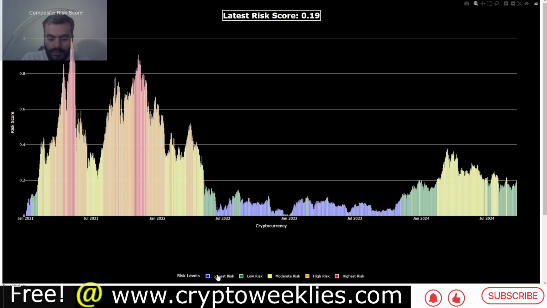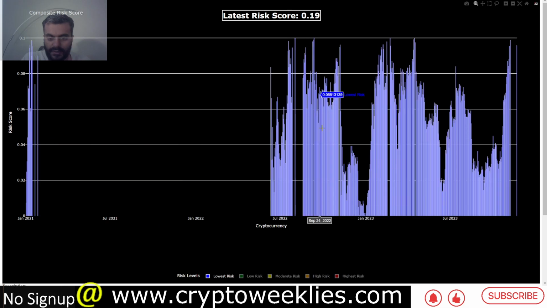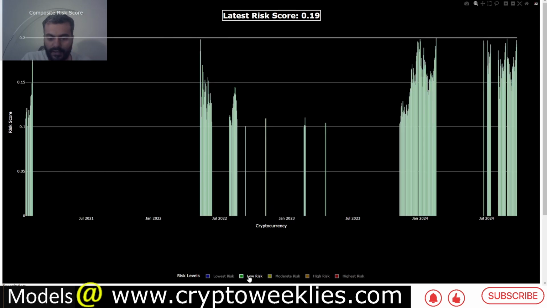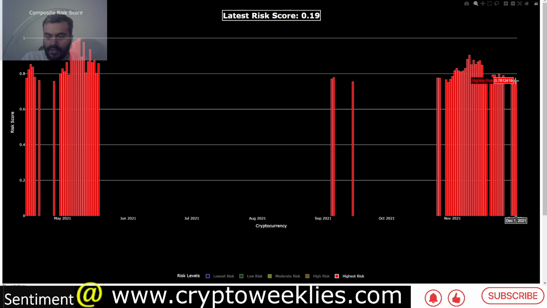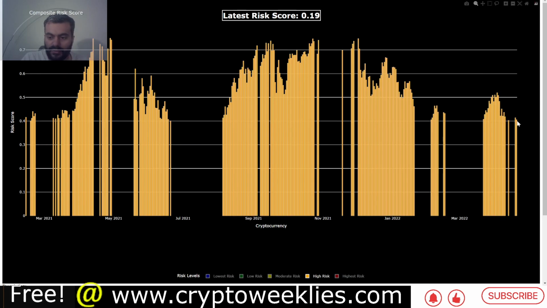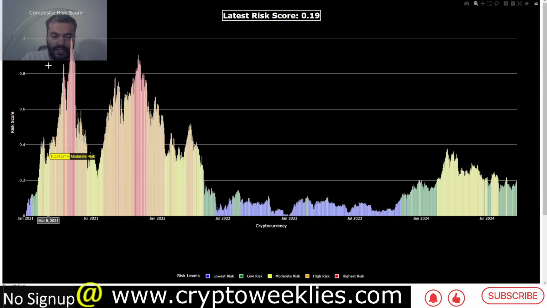The best and the lowest risk is during the depths of the bear market, when the risk is between 0 and 0.1. The next lowest risk would be between 0.1 and 0.2 risk. We are in this environment starting most of the August and September of 2024. So that's where we are at. The highest risk, you can see the last time we were here per this model is December 2021. We haven't been in that environment. Even the high risk environment, the last visit was April 2022. So that's where we are in the grander scheme of things.